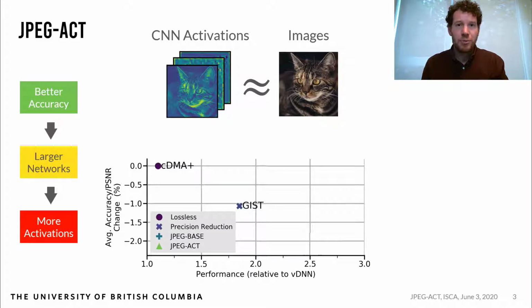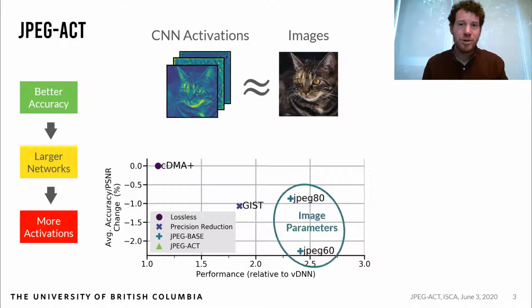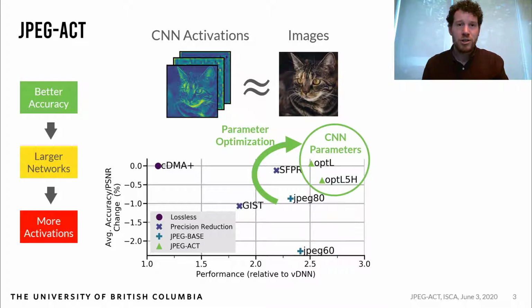If we examine prior works on activation compression, we can see that lossy precision reduction results in better performance, but some loss in accuracy. Compressing the activations using JPEG leads to relatively poor results. This is because JPEG uses compression parameters that were tuned for images and human perception. By optimizing these parameters, we improve compression and therefore performance, significantly improving accuracy in our work. Our optimization strategy can be extended to most compression methods.